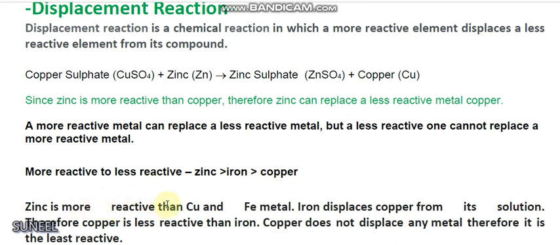Zinc is more reactive than copper and iron metal. So iron displaces copper from its solution, therefore copper is less reactive than iron. Copper does not displace any metal, therefore it is the least reactive.